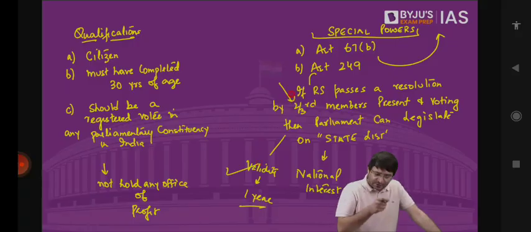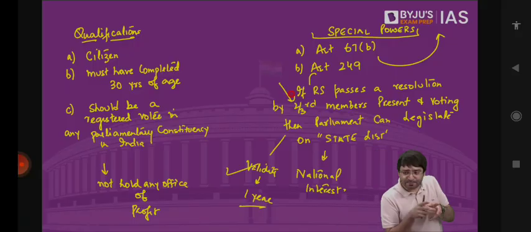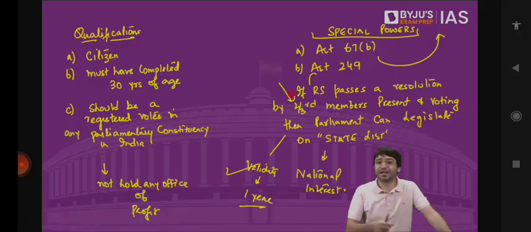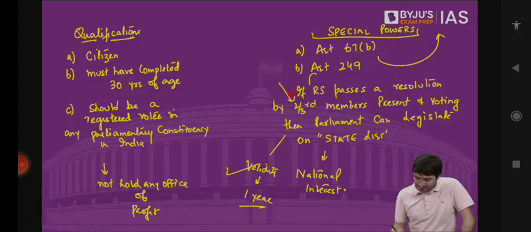That means every year you have to take the approval of Rajya Sabha, because Parliament in this case is making a law on law and order, which is a state list. How can Parliament legislate on state list? If Rajya Sabha, which is the protector of the state interest, approves, then Parliament can make a law. That is the special power of Rajya Sabha. And then we have a third special power of Rajya Sabha, which is Article 312.